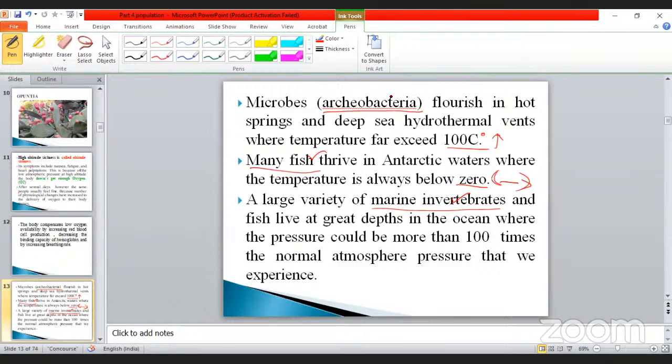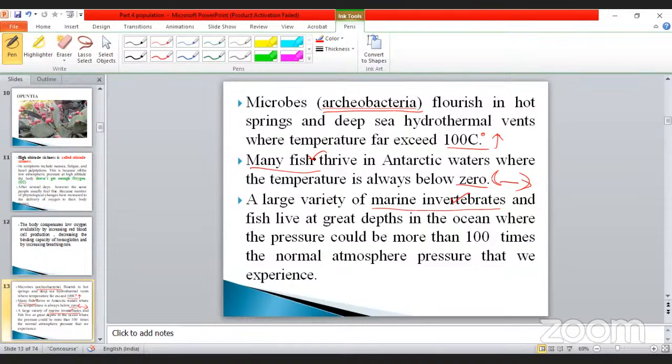And one more is the methanogenic bacteria, halophilic, thermophilic, and also another one. These are the examples given for the archaeobacteria. When you are going to study the bacterial classification, there are two types of bacteria. One is called archaeobacteria. Another one is called true bacteria.